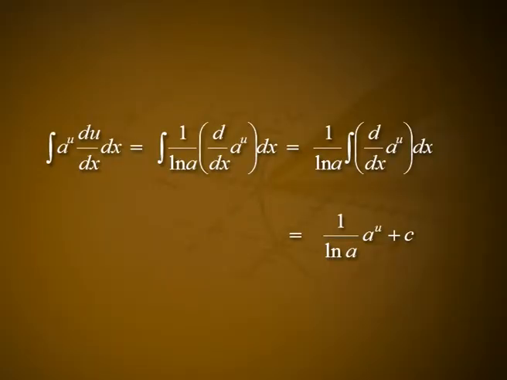Integrating both sides of this equation with respect to x then yields integral of a^u into du/dx dx is equal to integral of 1/log a into d/dx of a^u dx, that is equal to 1/log a into integral of d/dx of a^u dx, which is equal to 1/log a into a^u plus c.